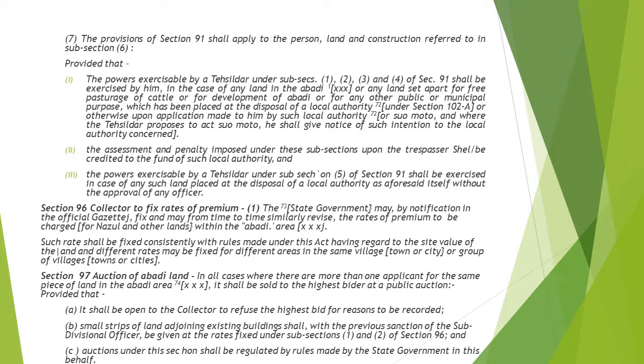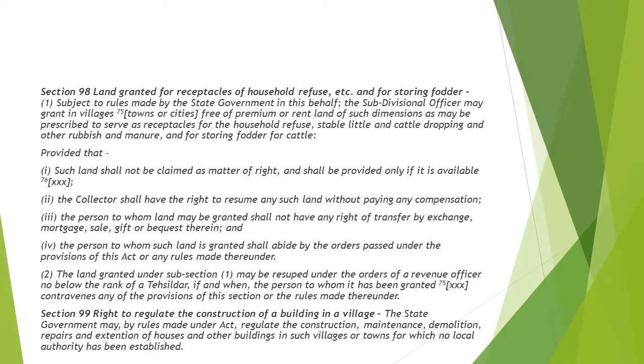But there is a proviso to it as well, that the collector can reject the highest bid with recorded reasons, or small strips can be made, and accordingly it could be with previous sanction of the subdivisional officer, and accordingly it could be given. Or auctions under this shall be regulated by the state government in this behalf. All of this is mentioned in section 97.